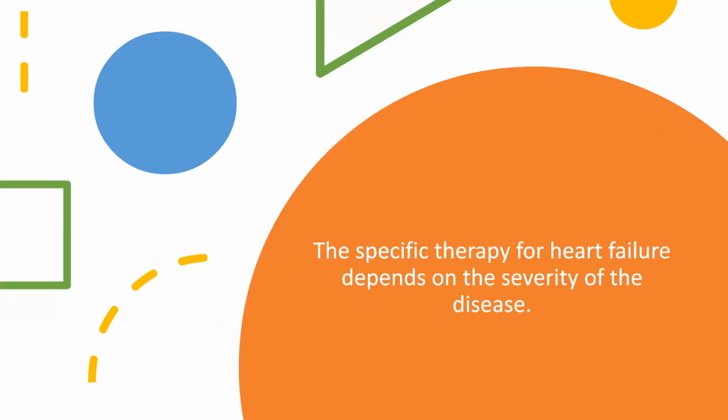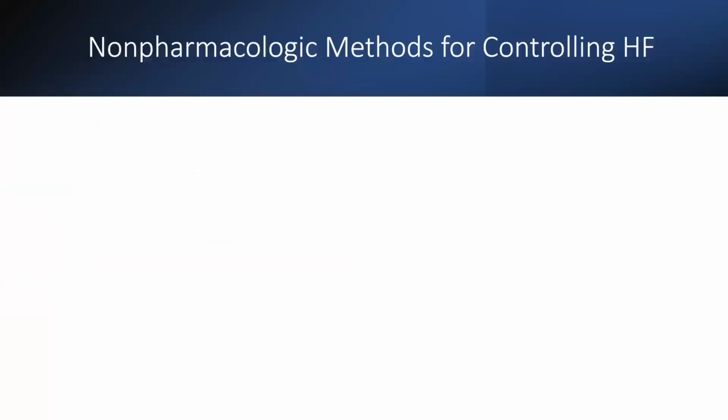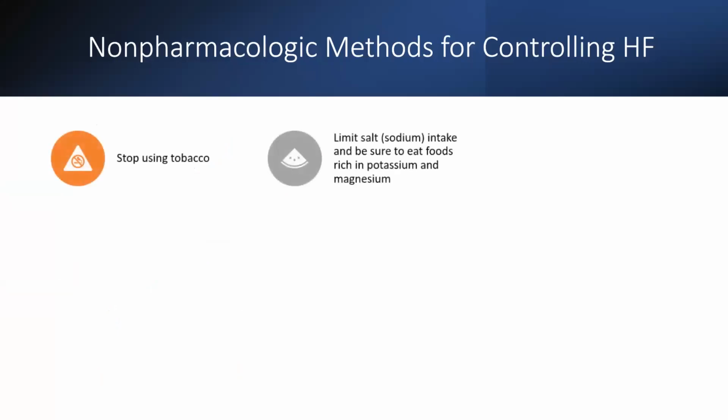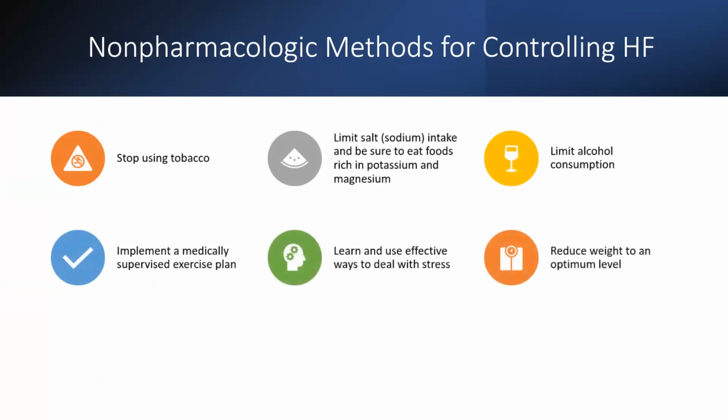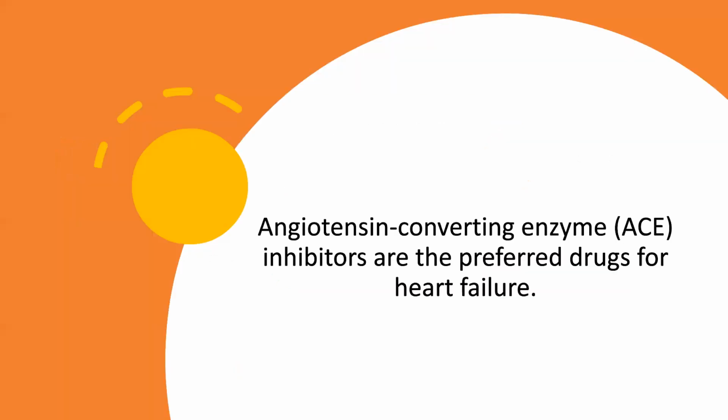So the specific therapy for heart failure depends on the severity of the disease, how severe it is. First, we use non-pharmacological methods for controlling heart failure, like stop using tobacco, limit the salt intake, and be sure to eat foods rich in potassium, like banana, and magnesium. Limit alcohol consumption, implement a medically supervised exercise plan, learn and use effective ways to deal with stress, reduce weight to an optimal level, and limit caffeine consumption.